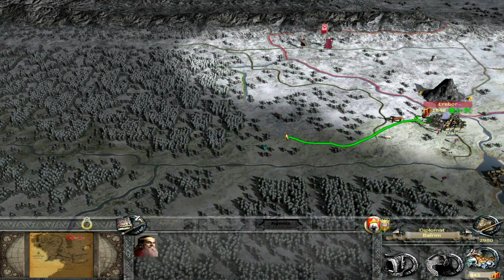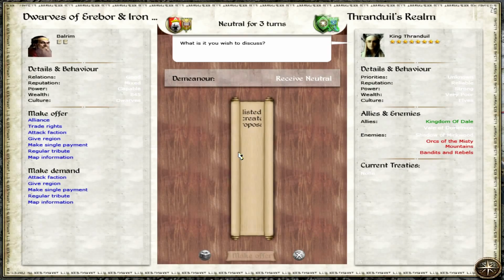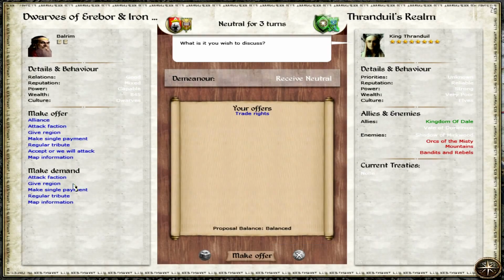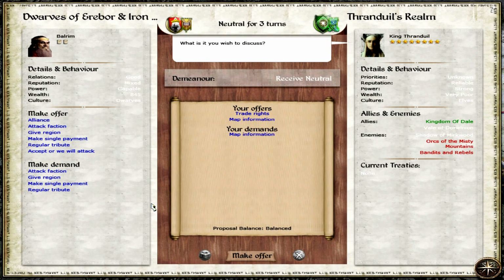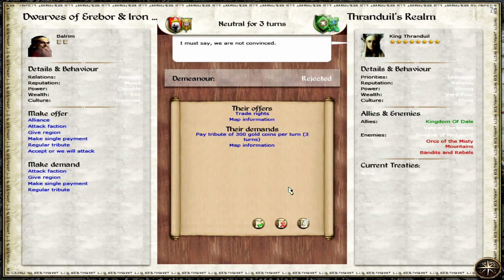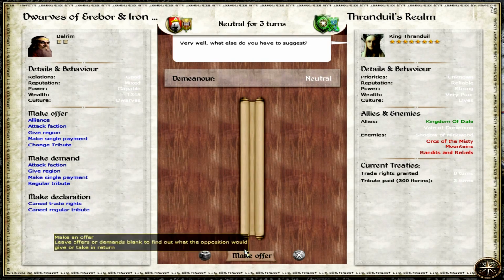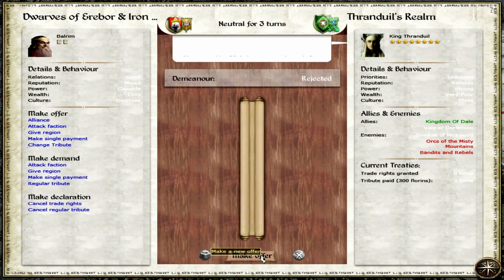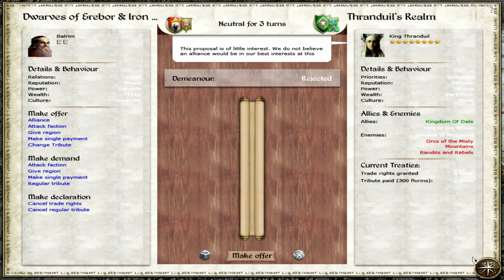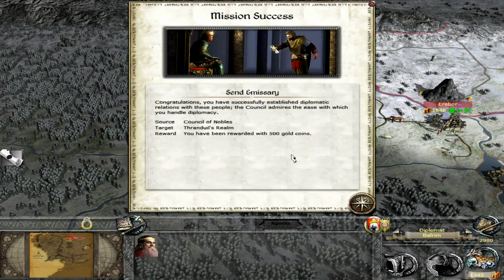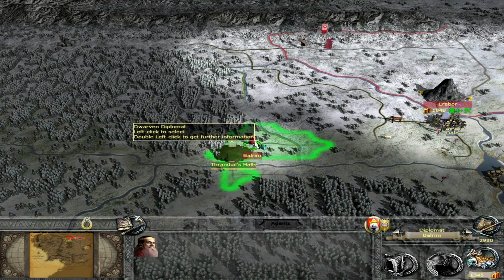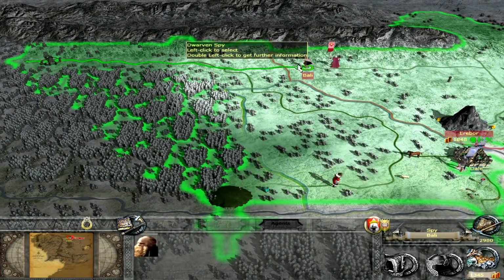Aye, my king. Let's send him Of course, to sir. Thranduil's you wish halls. to discuss? Trade rights and an alliance. No, that's demanding. Okay, what about map information for map information? I must say we are not convinced. They'll do that, but I have to pay a tribute for 3 turns. Yes. Okay, we'll do it. Thranduil, you douche, you. It was a fair deal, yes? Very well. Of course it was a What fair deal. else Don't do you have honey to your say? words This with me. proposal is of little interest. Okay, you don't want an We alliance. hope for Well. more fruitful parley in Well, future. just remember, I might attack you Aye, one day. my lord. Hashtag just saying. Yes, sir. At your service.